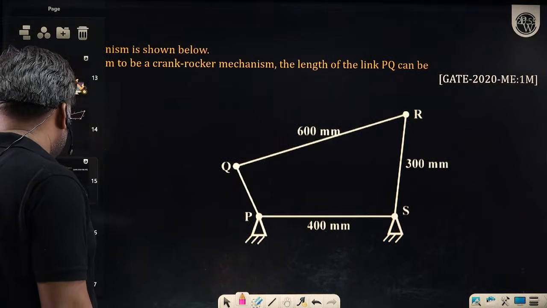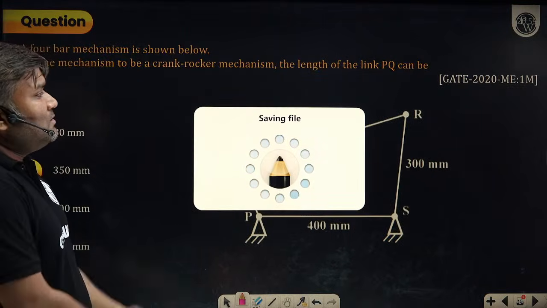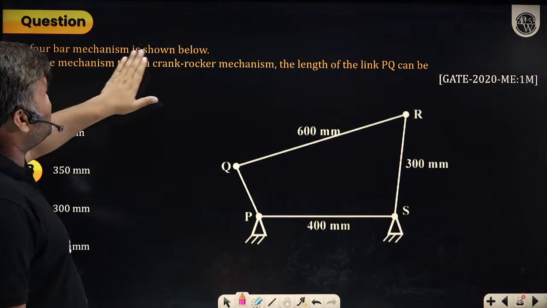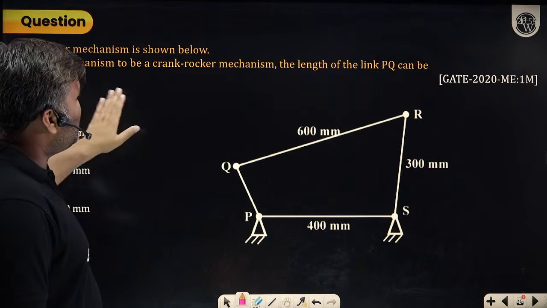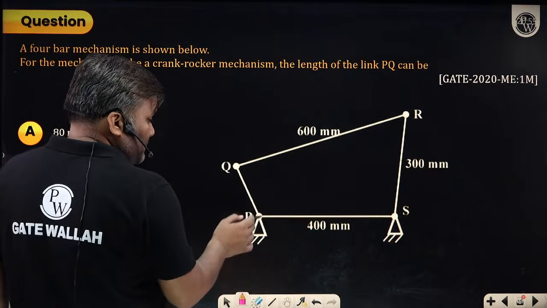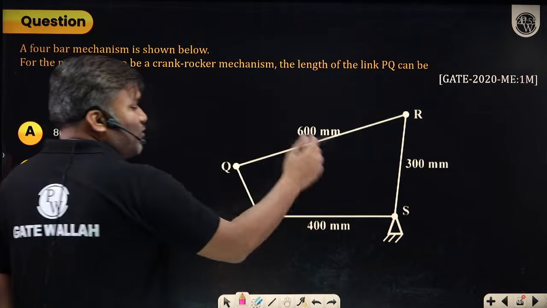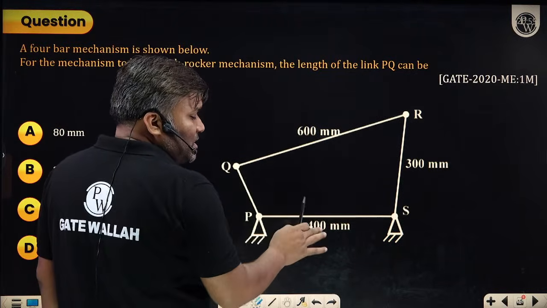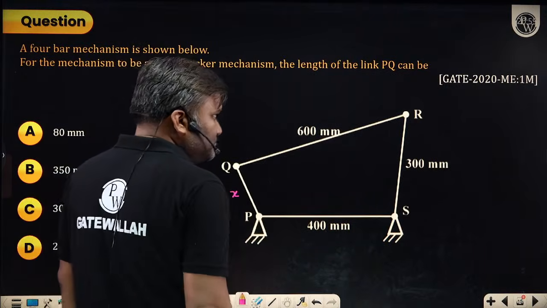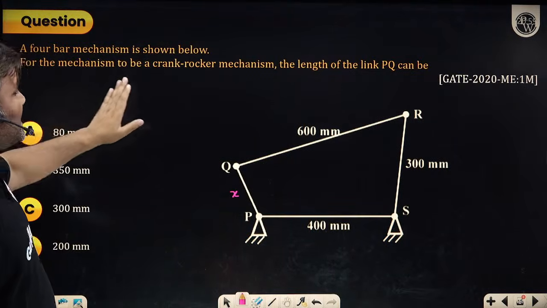one question. This question was asked in GATE 2020 for 1 mark. What they are saying: a 4-bar mechanism is shown in the figure. For the mechanism to be a crank rocker mechanism, the length of link PQ can be how much? This is PQ. What can be the length of this PQ link? They have given the dimensions of the 3 links, 400 mm, 300 mm, 600 mm. I don't know this one. This is X. What can it be, so that it is a crank rocker mechanism?